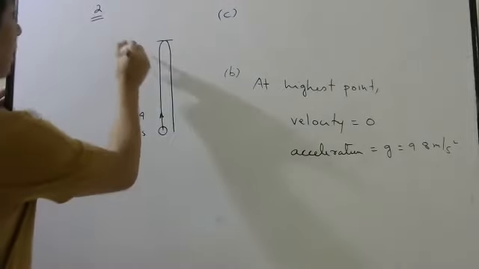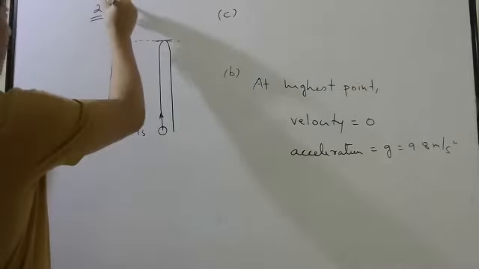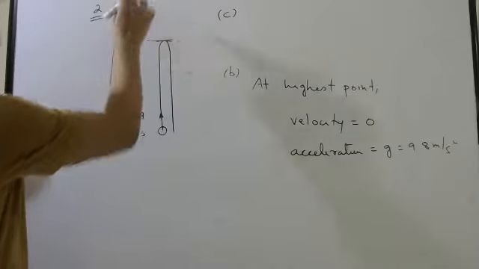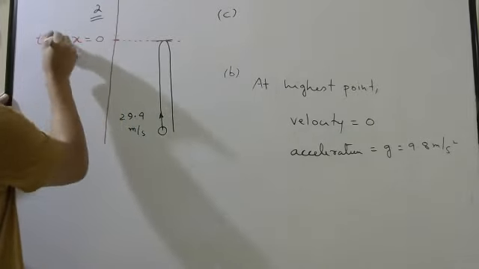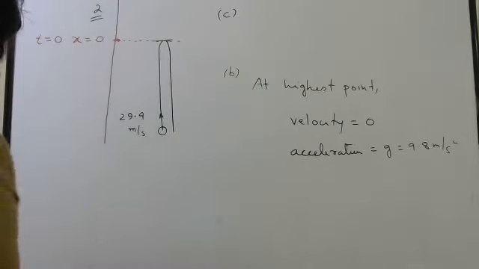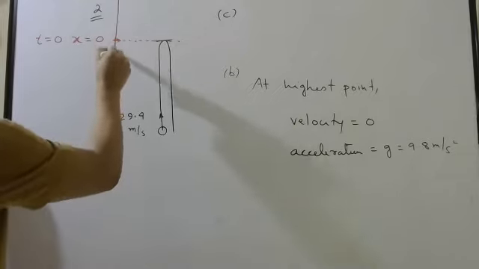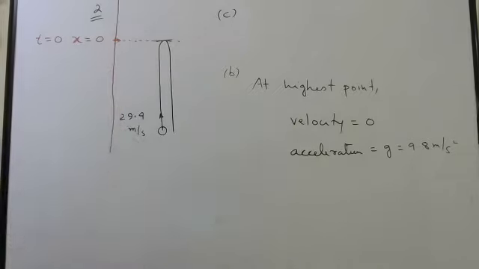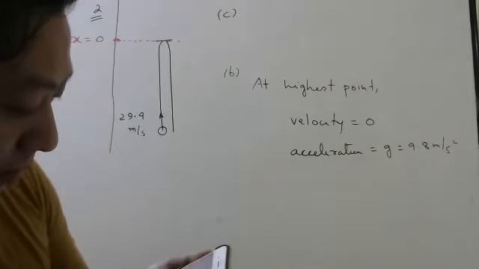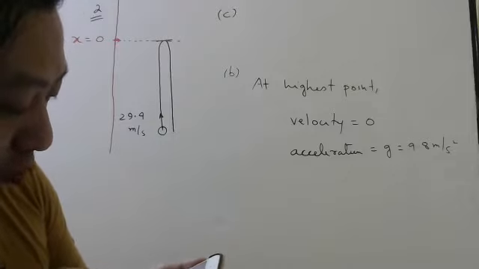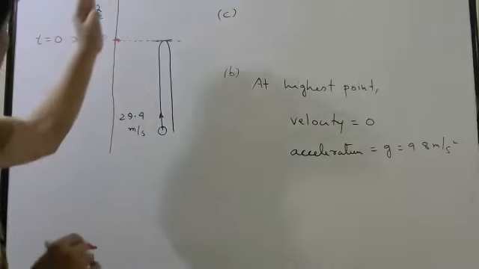So here you have to imagine a scale, and this is your origin. x equal to 0 should be here at t equal to 0. Is it clear? So this is your scale. And they have taken the vertically downward direction to be the positive direction of the x-axis. So this is your x-axis.